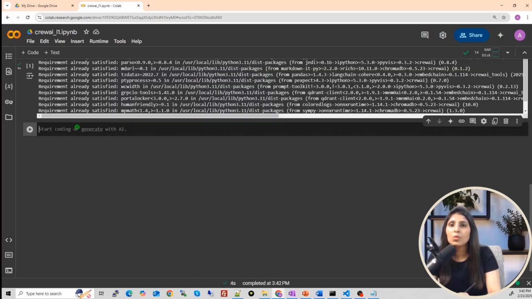So guys, today I'm going to show you how to create a news summarization app. To create a news summarization app, we first need to fetch news from the internet. So we need a web search tool. So let's define a tool which will perform the web search.